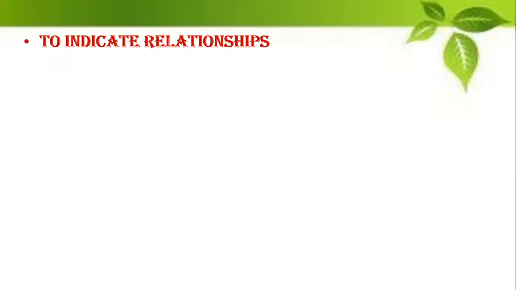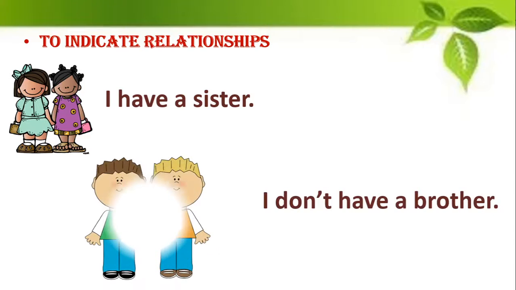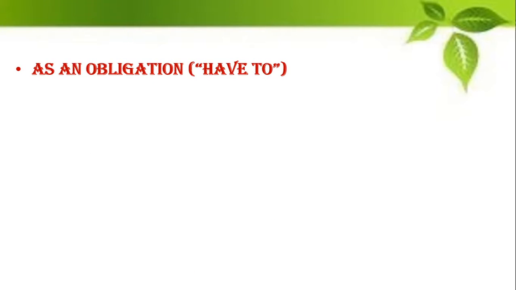Then you have the next use of have, where it is used to indicate relationships. So relationships means you can say "I have a sister," okay, "I do not have a brother" or "I don't have a brother." You can also say "she doesn't have a sister," "she does not have a brother," etc. Alright, then we move on and we see what is the next use of have.